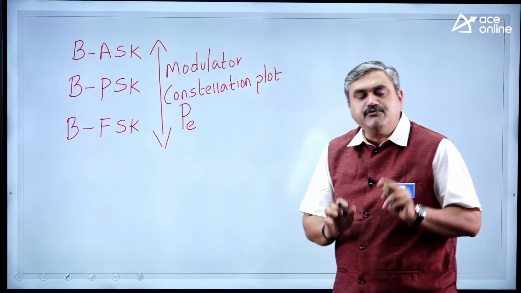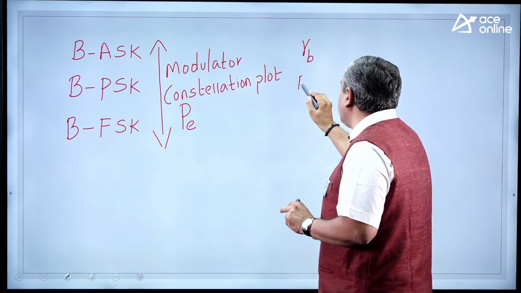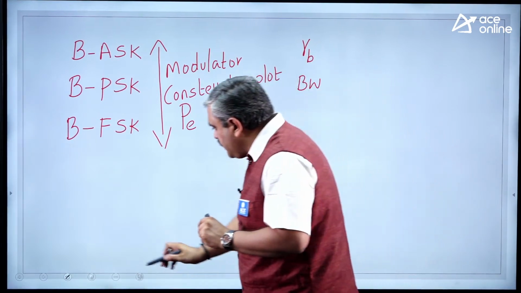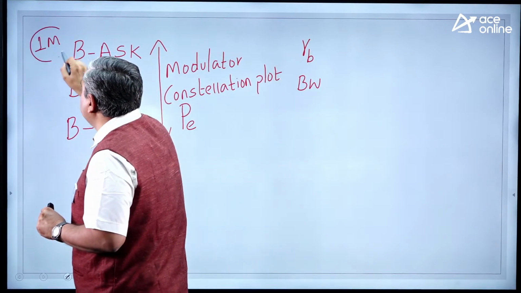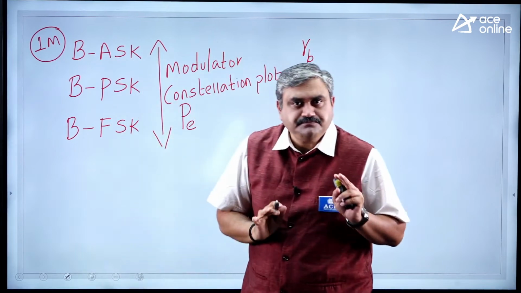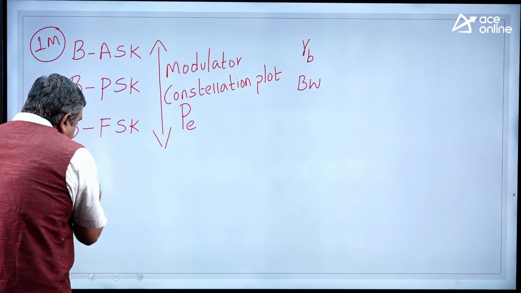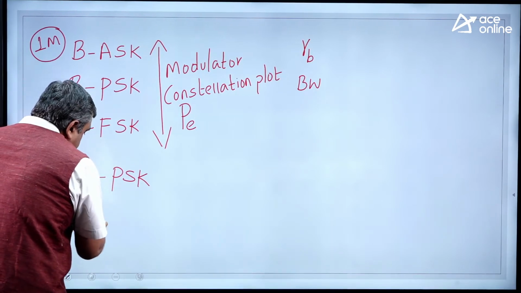These are the areas of our focus. Along with this, what the bit rates and bandwidths are. Most of the time, the question coming from this area will be a 1 mark bit. Easy one.